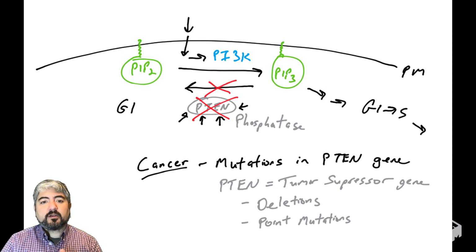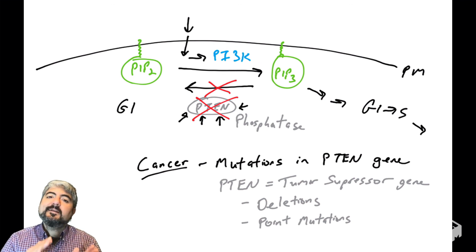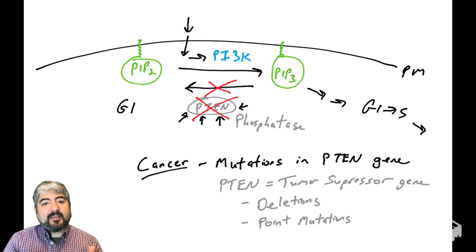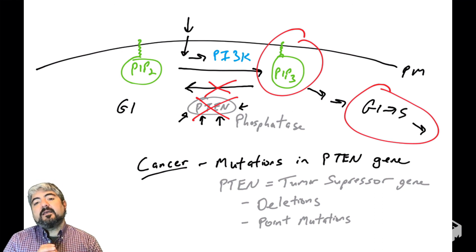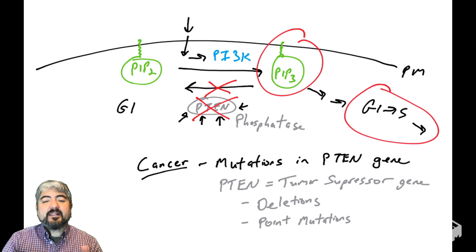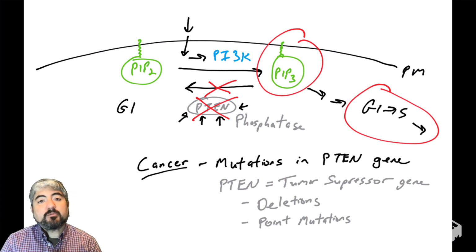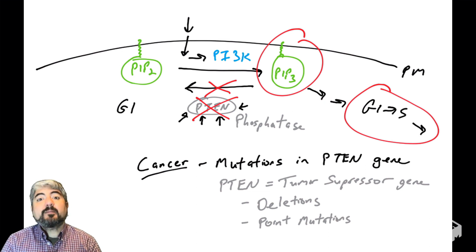Well, if PTEN is no longer able to remove that phosphate from PIP3, either because PTEN has a point mutation that inactivates its phosphatase activity or it's deleted, its levels are lower, then levels of PIP3 will be high in the cell. And if levels of PIP3 are higher in the cell, PIP3 will be sending signals into the cell via a number of pathways that allow the cell to proliferate, go through G1 into S, survive, pro-survival signals, have a high metabolism, have high protein production, and that would be bad. That would cause cancer, lead to cancer, play a part in cancer.